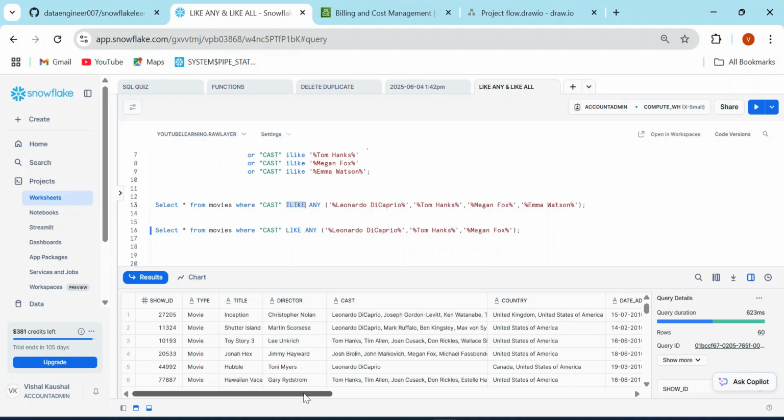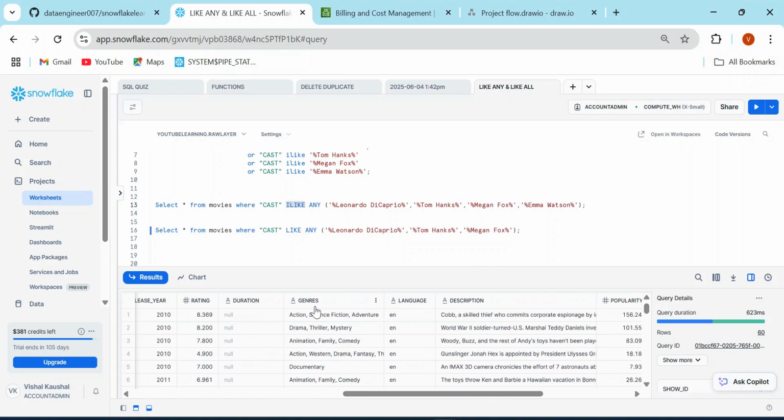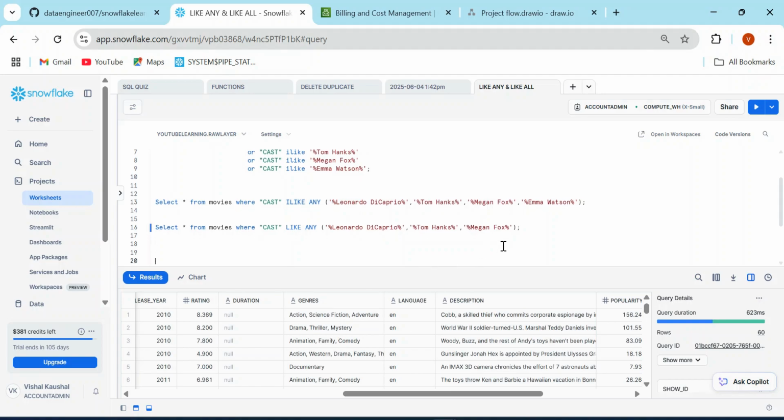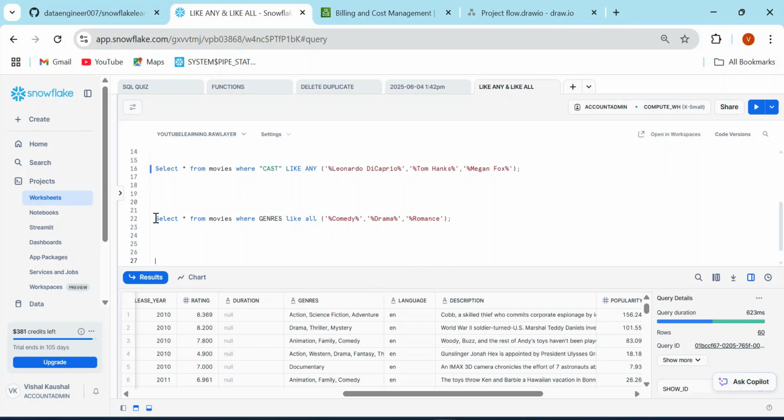Now just imagine that I wanted to look only and only for comedy, drama and action. Then I will simply write select star from movies where genre like all comedy, drama, and romance.